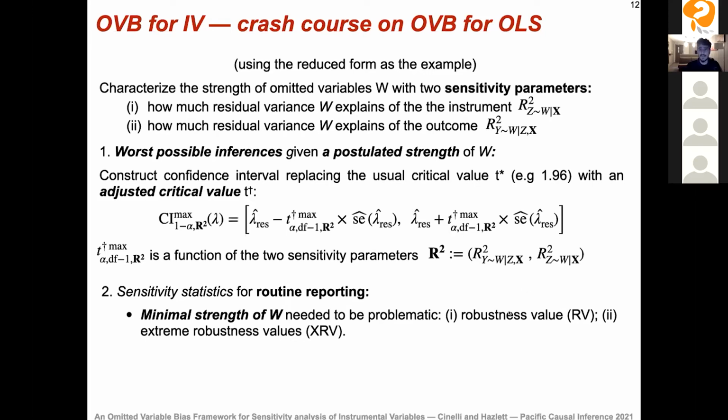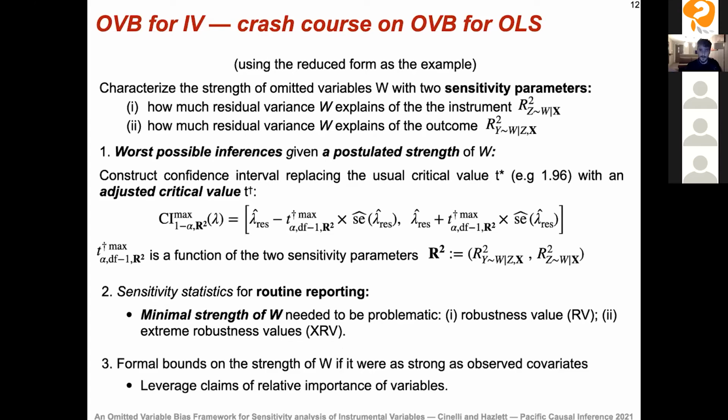And we have two main statistics for computing that. The first one is the robustness value, and the second one is the extreme robustness value. They characterize this minimal strength of the unobserved variables W. I'm going to explain what they mean in the example, because I think it's easier to explain directly there. For now, I'm just going to say that they exist and they characterize this minimal strength.